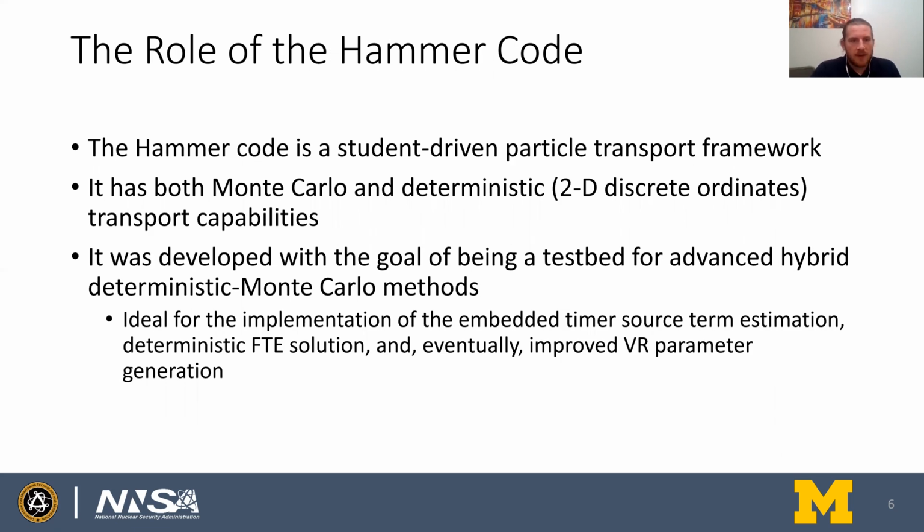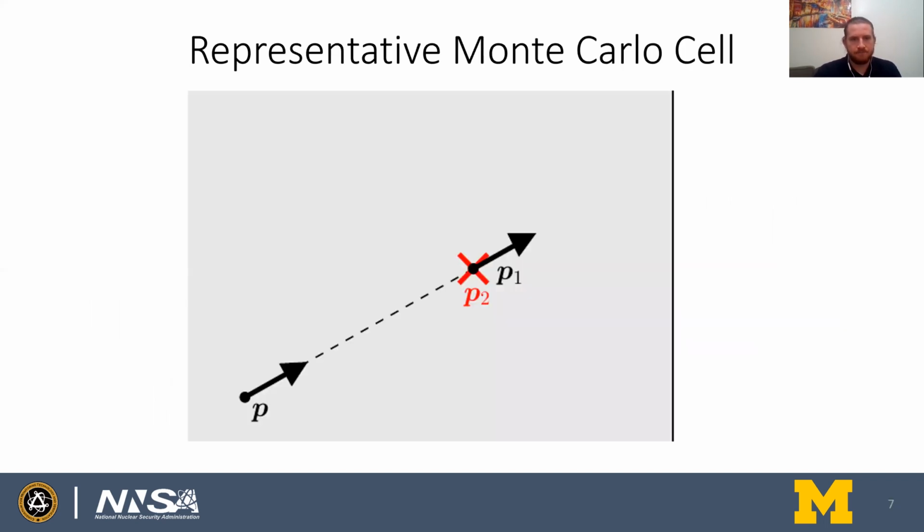The role of the Hammer code, I'll go into this a little bit because you may not be familiar with the Hammer code. It's a student-driven particle framework. It has both Monte Carlo and deterministic capabilities. The goal of this code was to be a testbed for advanced hybrid deterministic Monte Carlo methods, which is what it is. It's very useful in this work because we need the Monte Carlo side to implement embedded timers to get source terms for the future time equation, and we need the deterministic side to then solve the future time equation. And ideally, we would then use that solution to generate optimal variance reduction parameters and turn that back to the Monte Carlo side for an optimized simulation.